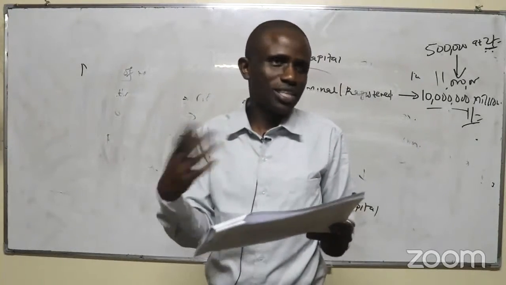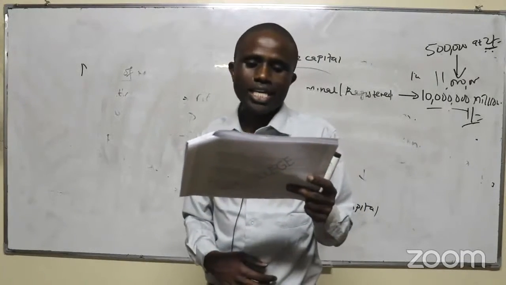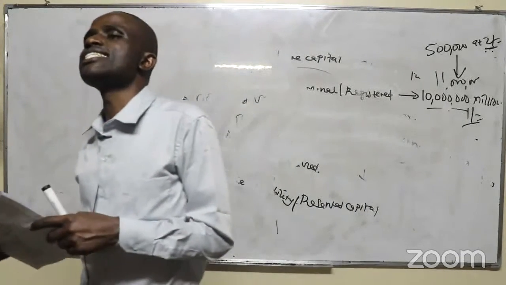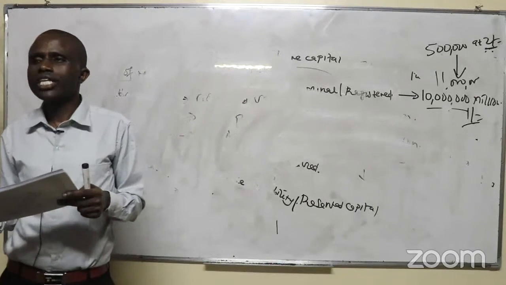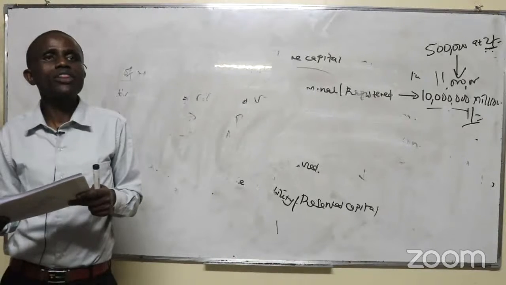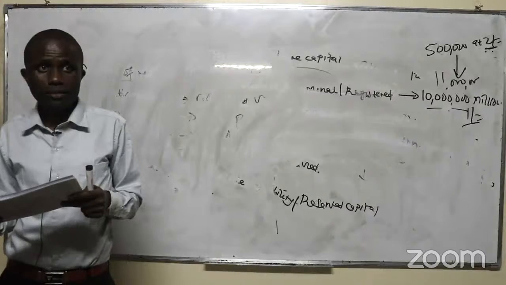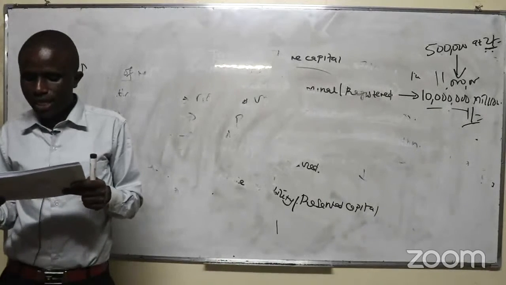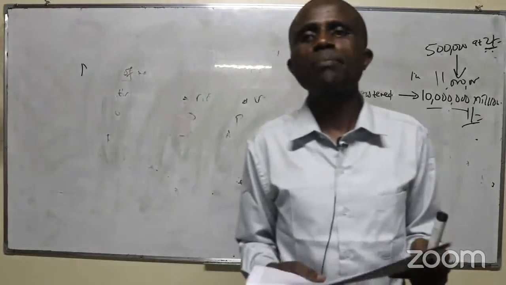That one nobody will fail to say. Then number 2, it should not exceed 10% of the amount of the shares. Are we together? And number 3, the amount of the commission must be disclosed in the prospectus.